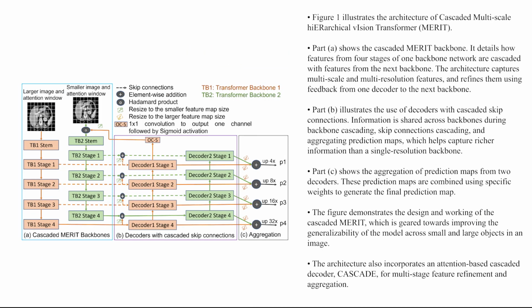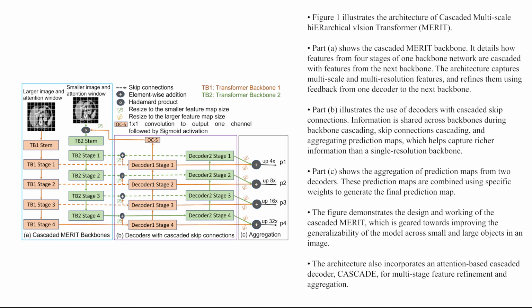Figure 1 illustrates the architecture of cascaded multiscale hierarchical vision transformer, MERIT. Part A shows the cascaded MERIT backbone. It details how features from 4 stages of one backbone network are cascaded with features from the next backbone. The architecture captures multi-scale and multi-resolution features and refines them using feedback from one decoder to the next backbone.